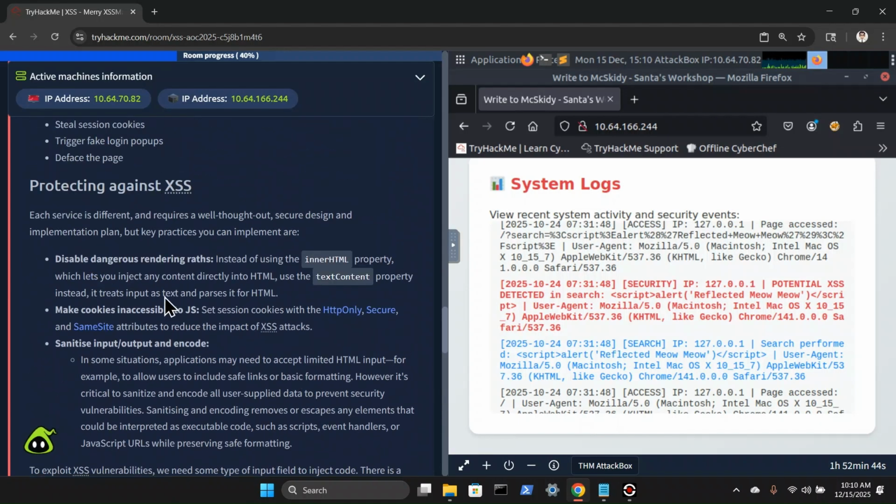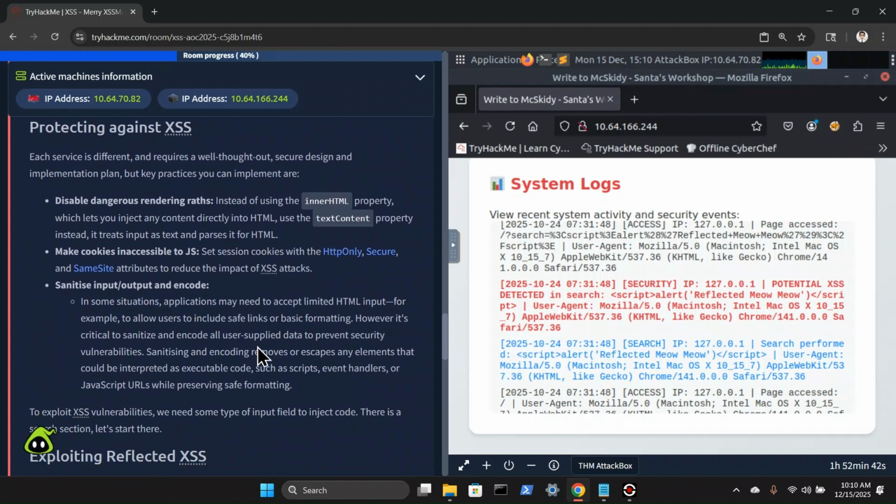All right, so these bullet points here: disable dangerous rendering paths. Should that be paths? Instead of using the innerHTML property, which lets you inject any content directly into HTML, use the textContent property instead. It treats input as text and doesn't parse it for HTML.